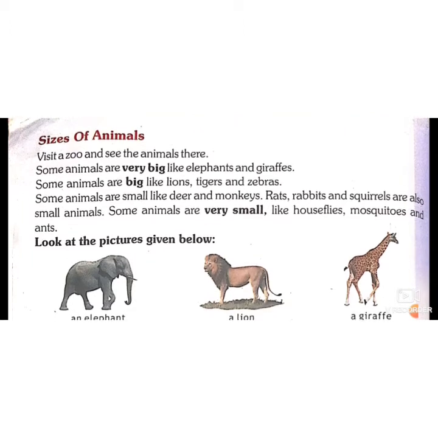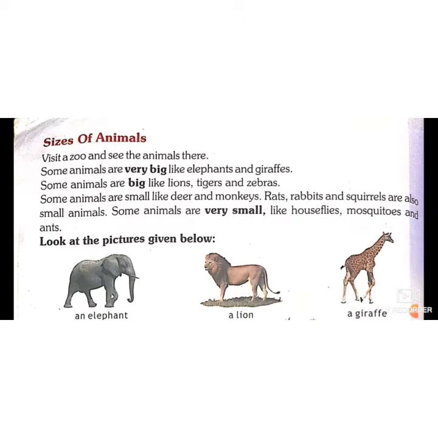Sizes of animals. Yes, there are animals of different sizes. Some are very big, some are big, some are small, some are very small. Elephants and giraffes are very big animals. But lion, tiger, and zebras are big animals. These animals are very strong. We should not go too near to them. Next, some are small like deer and monkey. Have you seen a monkey? Yes. Rat, rabbit, and squirrels are also small animals. Some animals are very small, like the housefly.